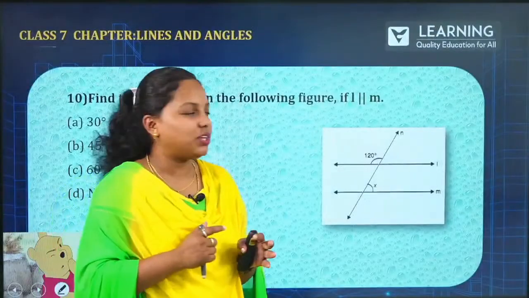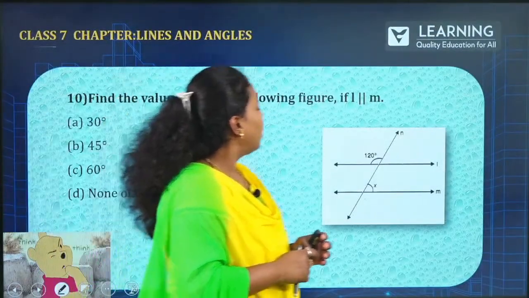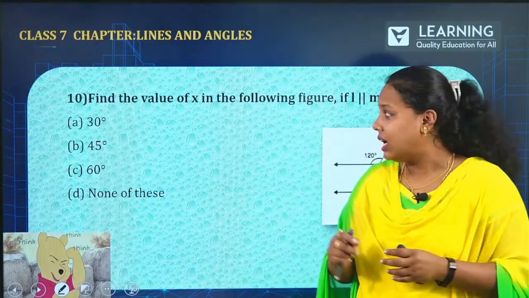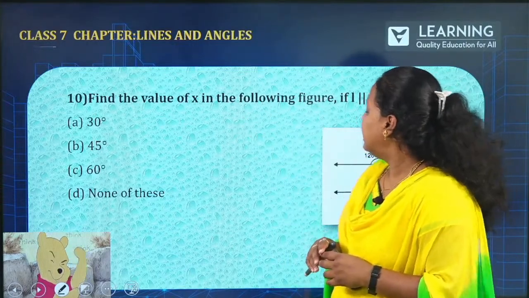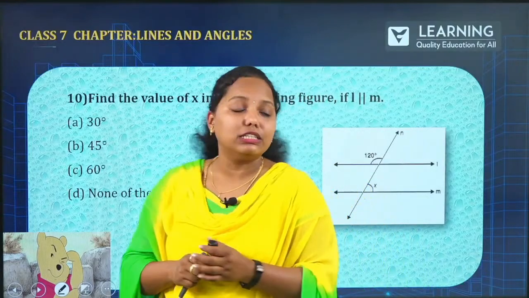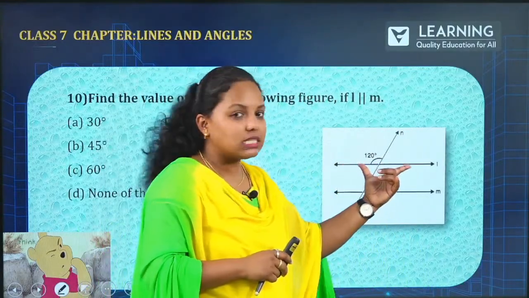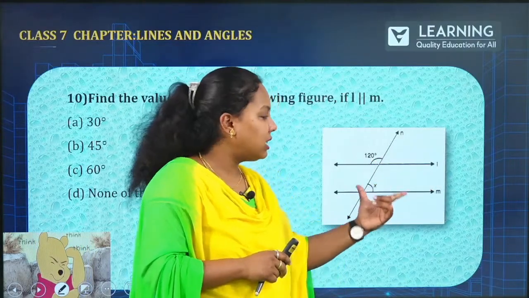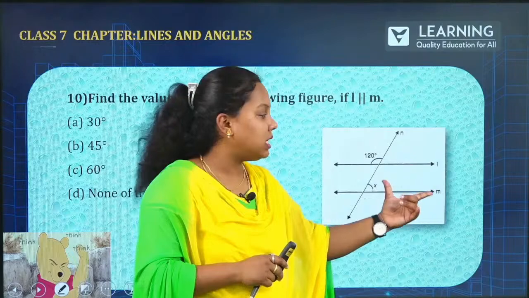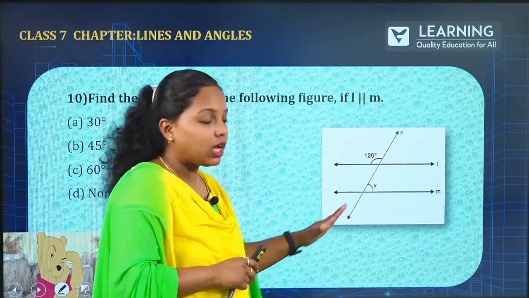And the last question. Now, in the following figure, you have to find the value of x. L is parallel to M in the following figure. Where is L? This is the parallel line. So this is one track, named L. And another track is named M. There is a transversal which is cutting over there.